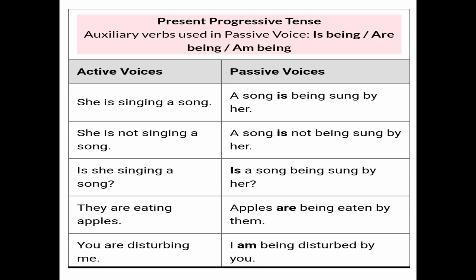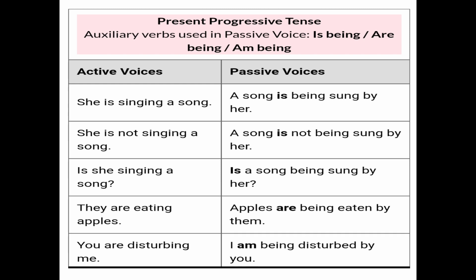Me is the object, so when we change the object into subject, me becomes I, and with I we use am, so we use I am being disturbed. What is the third form of disturb? The third form of the verb disturb is disturbed. So, I am being disturbed by you.